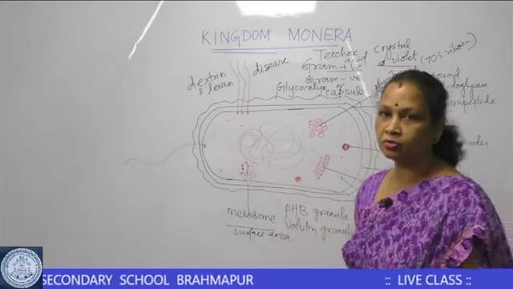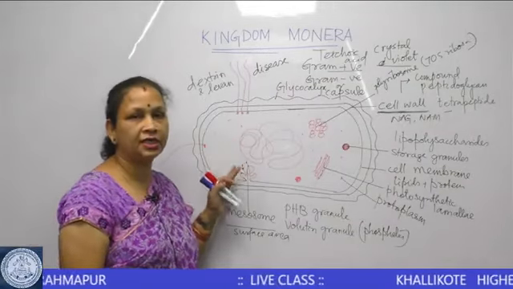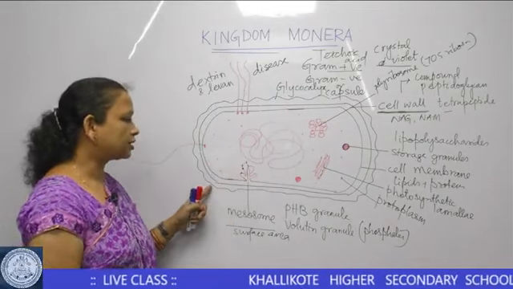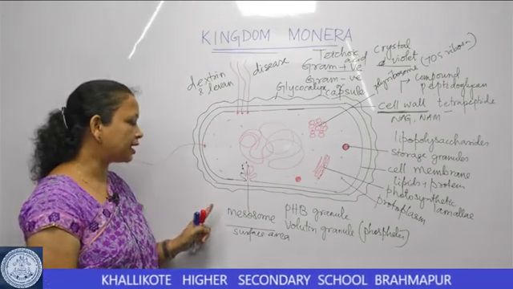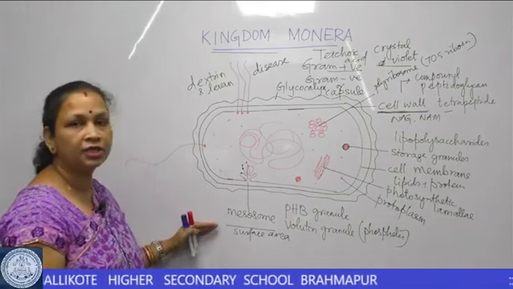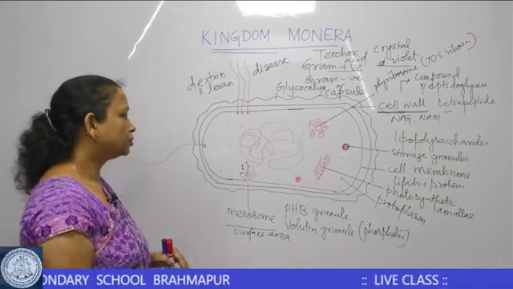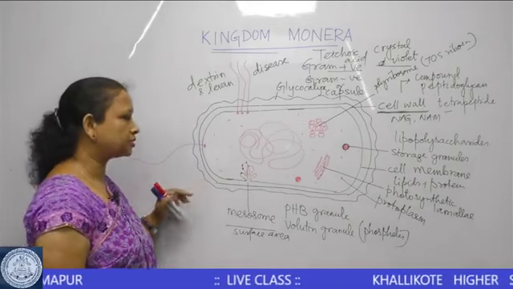The mesosome also may help in the separation of DNA during DNA replication. So that also occurs in the bacterial cell. So the bacterial cell can have the mesosome to increase the surface area of the membrane. These are structures that can be present in a protoplasm.